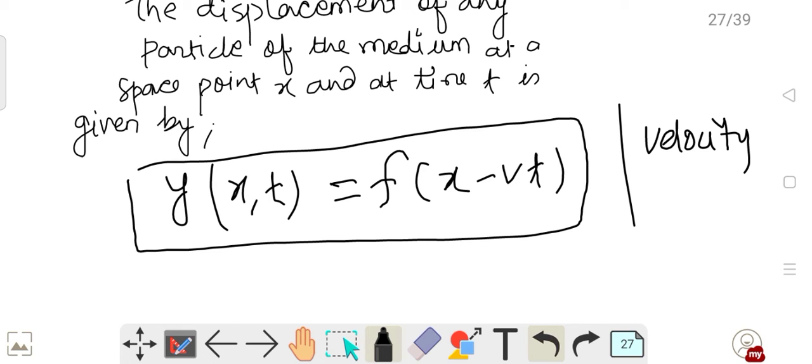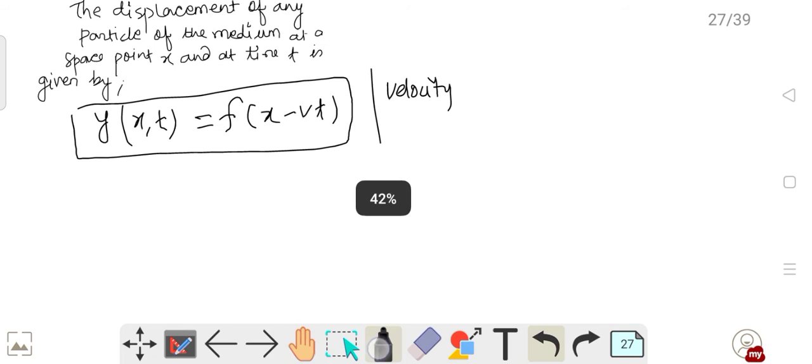If you are confused about why this is x minus vt, then let me explain through this. I can simply say that it is a function of x only. Why is this x minus vt there? Let us try to understand it. The factor x minus vt appears because the disturbance produced at point x equals 0 at time t reaches another point, say x dash, on the right side, at some other time.